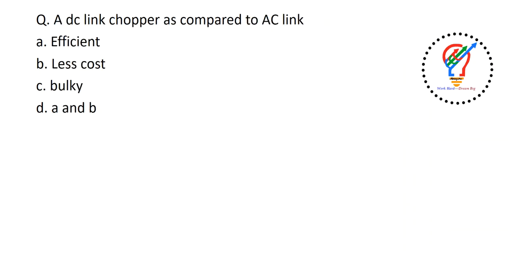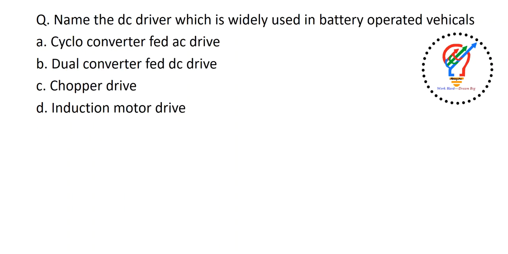Okay, a DC link chopper as compared to AC link, it is efficient, less cost, bulky, and D is A and B. So a DC link chopper is efficient as well as it has less cost when the transmission line is more than 500 kilometers.